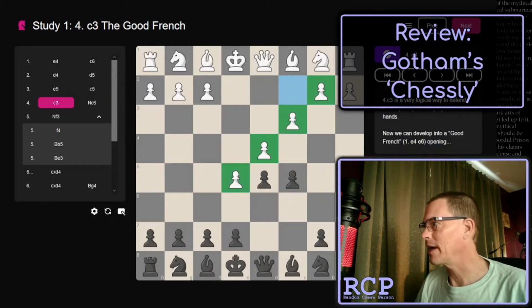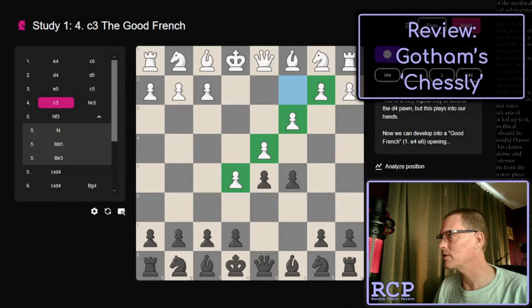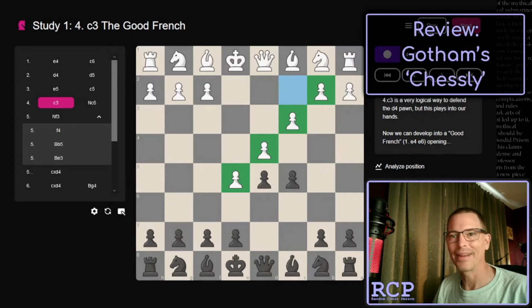I'm going to shrink my camera view just a little bit because you don't need to see my handsome face right now, but you might want to see the full board that's on the screen. So how about that? All right. Anyway, I find this very helpful, showing what white's ideas are, showing what black's ideas are.